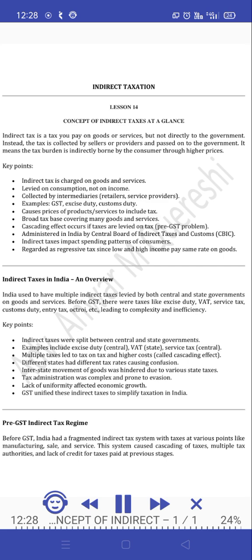Key points. Indirect tax is charged on goods and services. Levied on consumption, not on income. Collected by intermediaries, retailers, service providers. Examples: GST, excise duty, customs duty. Causes prices of products and services to include tax. Broad tax base covering many goods and services.